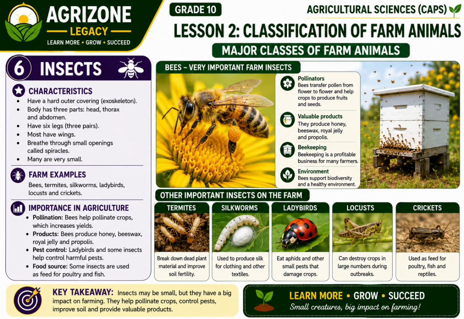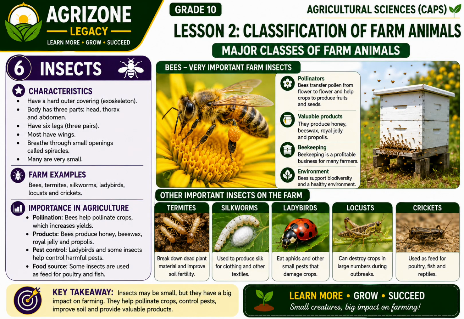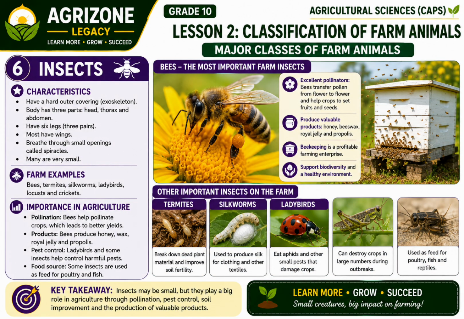Key takeaway: although insects are small, they play a major role in agriculture through pollination, pest control, soil improvement, the production of valuable products, and as a source of animal feed.